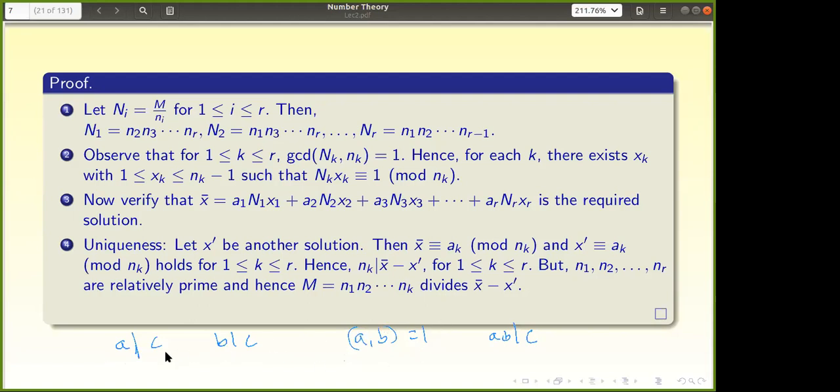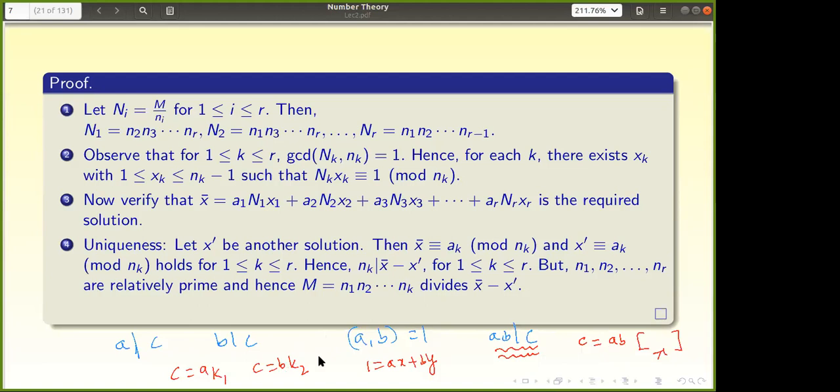Again, no need to hurry or panic. A divides C, that means C is equal to A k_1. Similarly C is equal to B k_2. What is given? GCD of A and B is 1, so there exist x and y by Bezout's identity such that 1 is equal to Ax plus By. What do I want to show? That C is equal to AB into some number, that is, AB divides C. How do you get it?